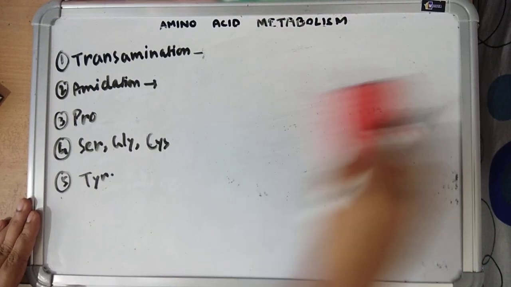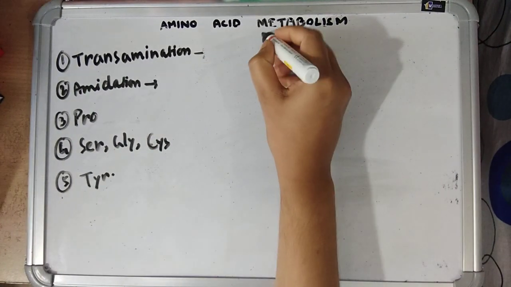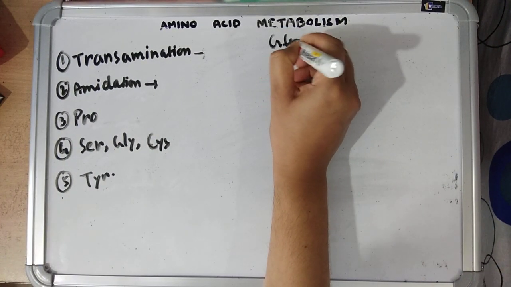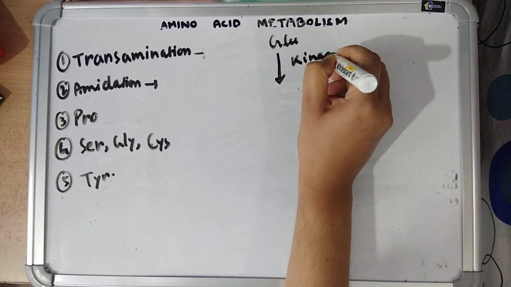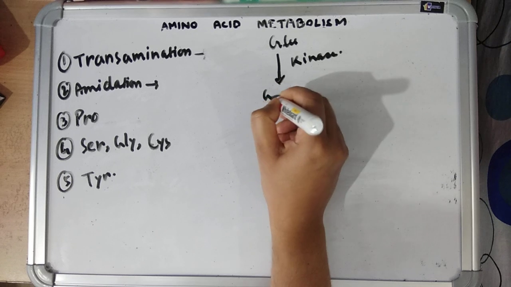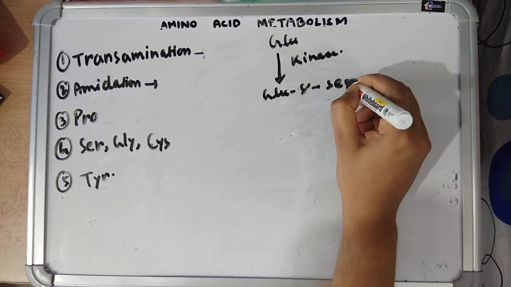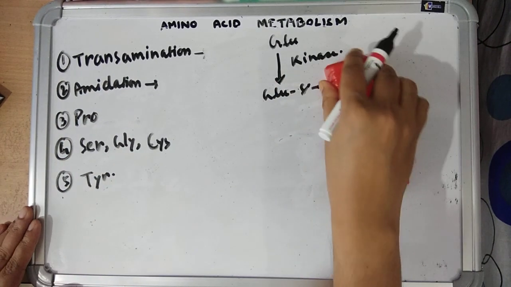Next is synthesis of proline. Proline is synthesized from glutamate by the process of reduction and cyclization. From glutamate, first the kinase enzyme will convert glutamate into glutamate gamma phosphate.